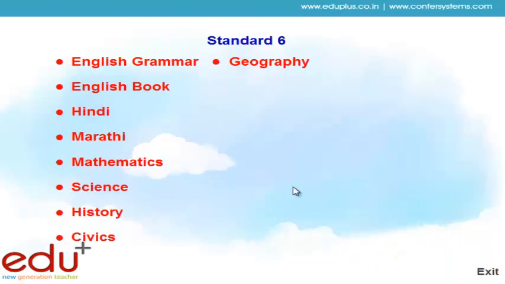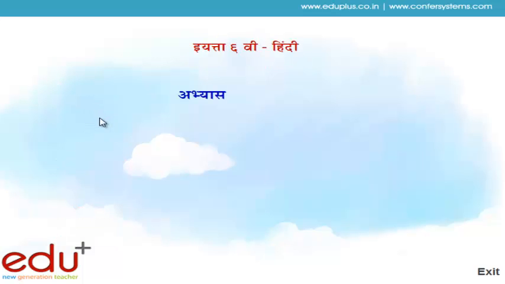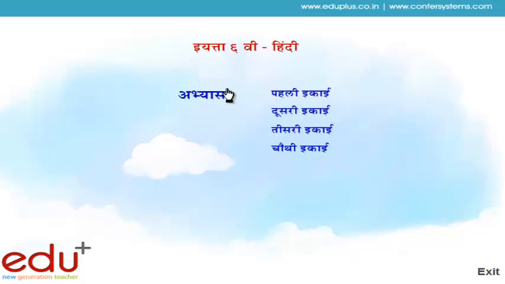After that, we stop the subject English book, and we are going to the next subject, Hindi. Friends, let's see the Hindi subject. In Hindi, study is given. In the study section, there are 4 parts given, which are पहली इकाई, दूसरी इकाई, तीसरी इकाई, चौथी इकाई.